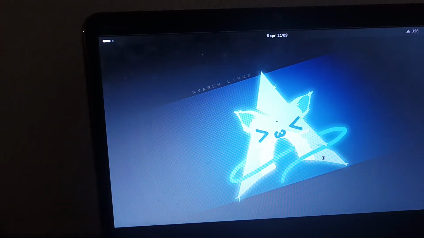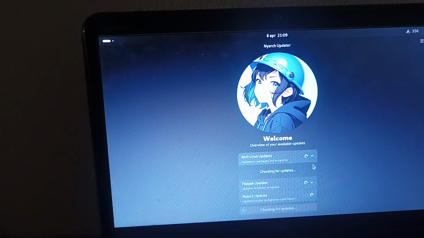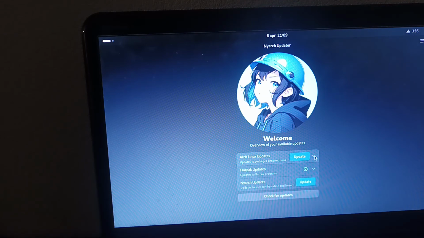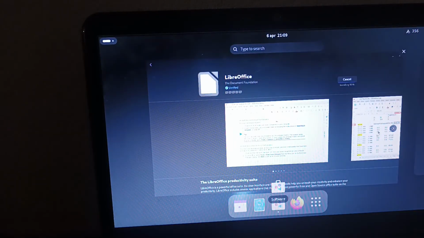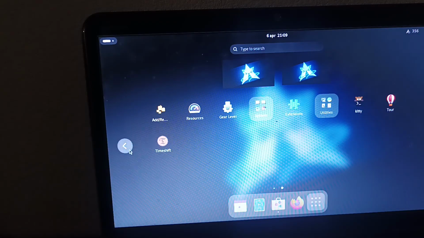Nyarch Updater. Let's see what this app does. And there's probably an AI generated picture right there. Arch Linux updates. Checking for updates. Flatpak updates. Nyarch updates. Yeah, okay, so as said, this is just an updater with an AI generated anime girl. Now let's check out the last app. There's the last app.